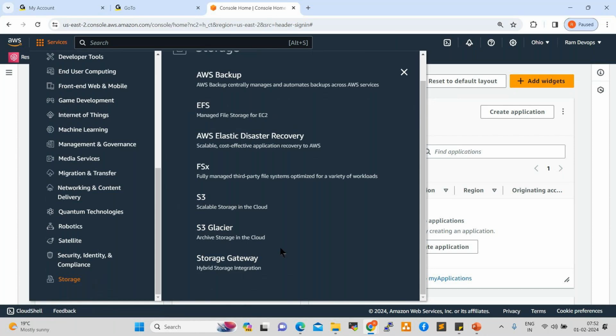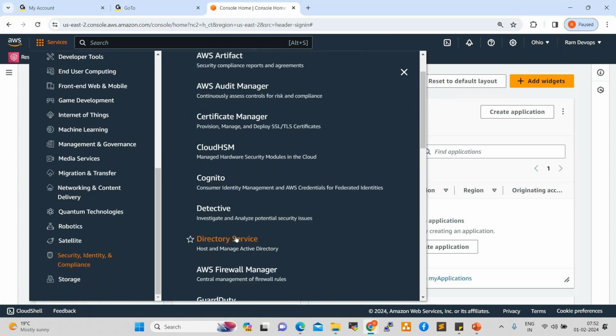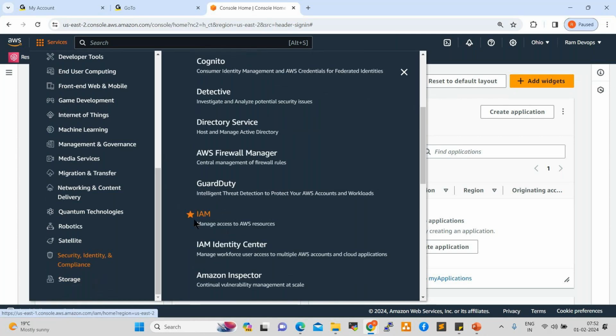Okay, and click on security, identity, and compliance. In this we have IAM. What is IAM? Anyone? Identity and Access Management. While creating an account, root user, IAM user, two options are there, right? In real-time projects, everyone uses the IAM account only. But in a personal account, we use the root account, right?